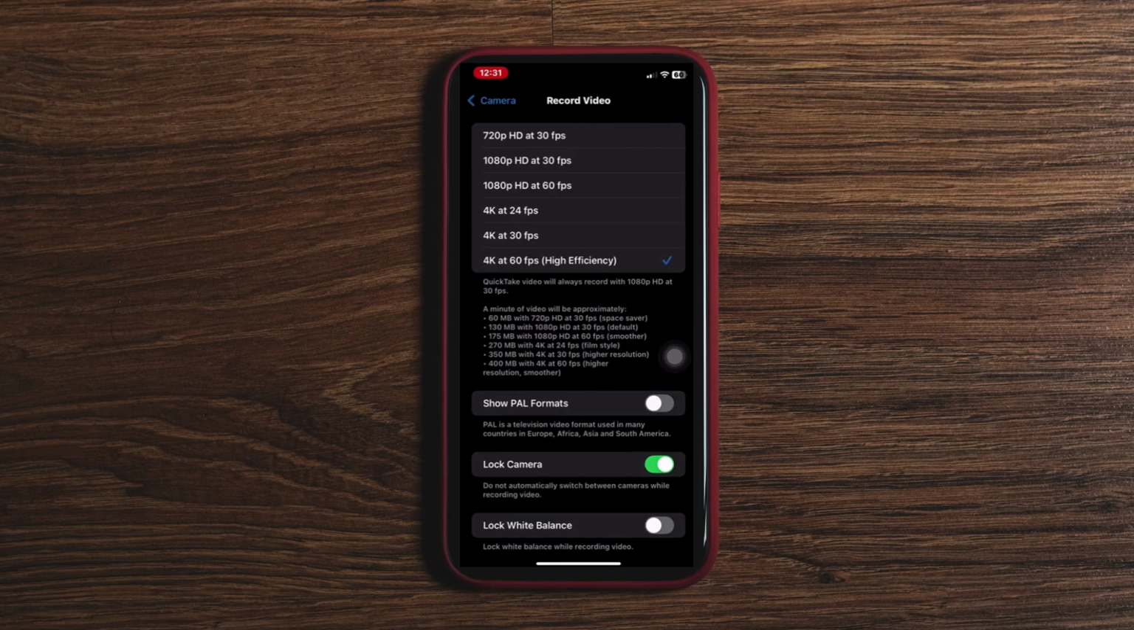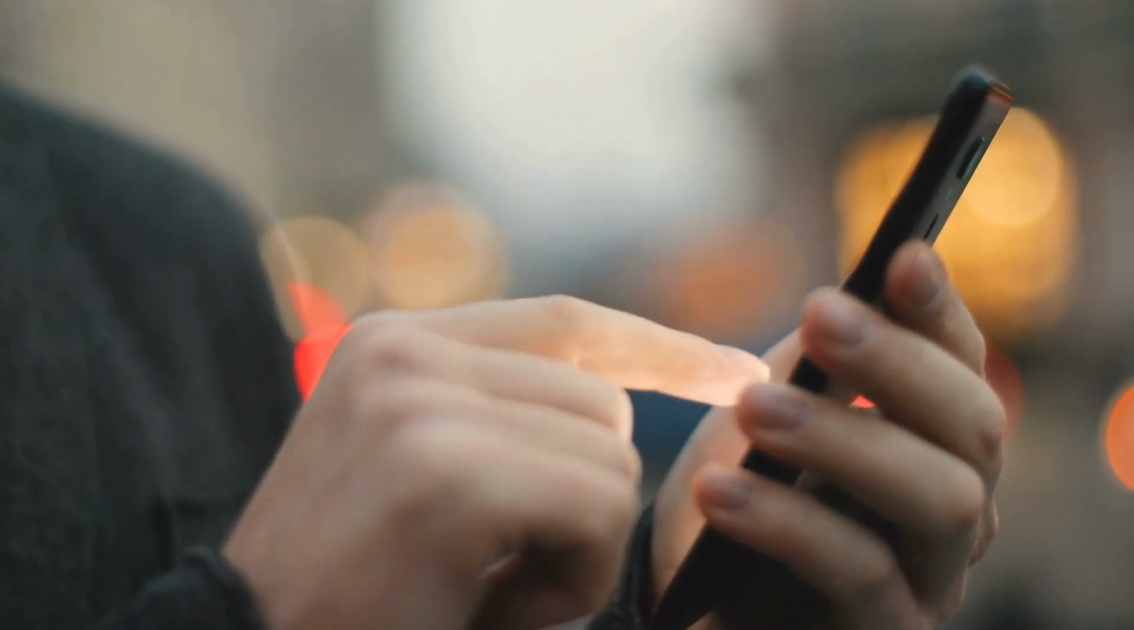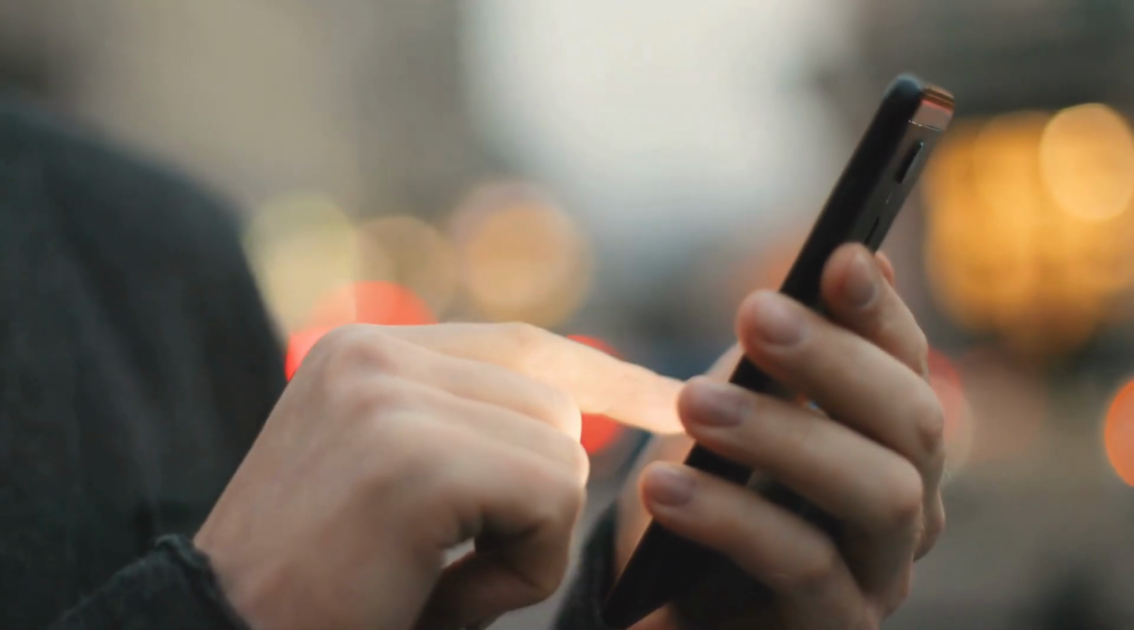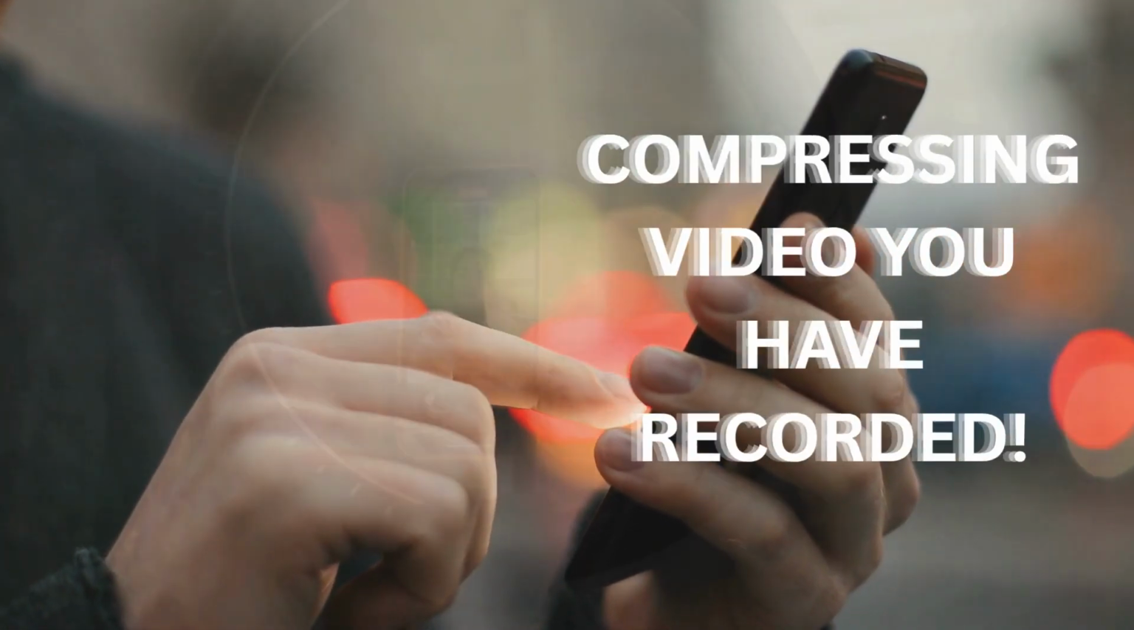If it's currently set to 4K at 60 frames per second, as on mine, go ahead and switch it to 1080 pixels at 30 frames per second. This will make your video files much smaller, saving a lot of storage while keeping great video quality for most people. Once you've made the change, you're good to go.